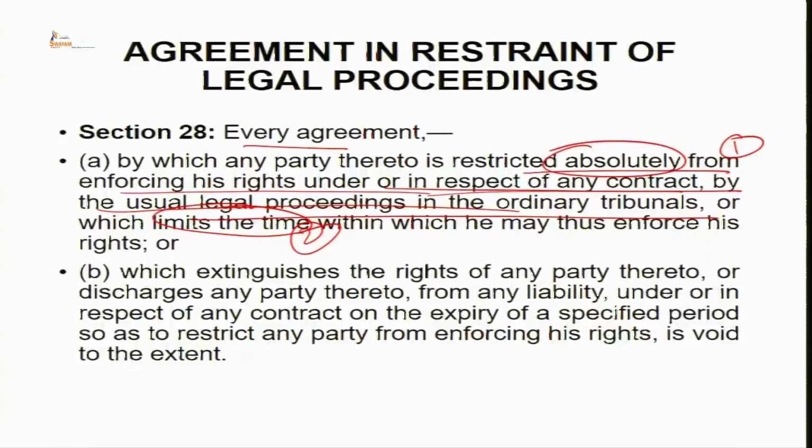The Limitation Act which is in existence in India lays down what the limitation period is in respect of different categories of transactions. So, say for example, in a particular sale the Limitation Act is giving a time period of 2 years to approach the court to claim relief.